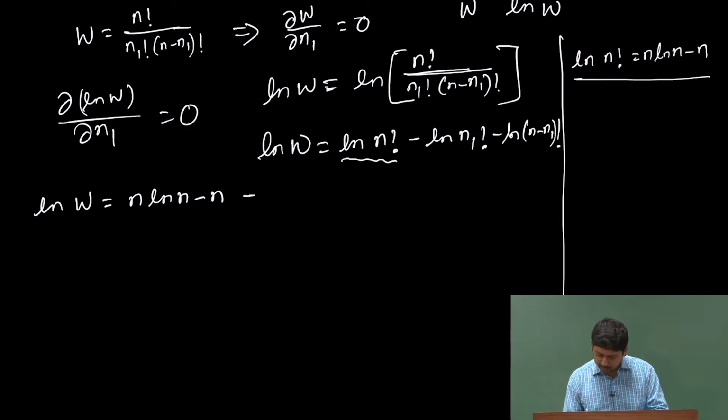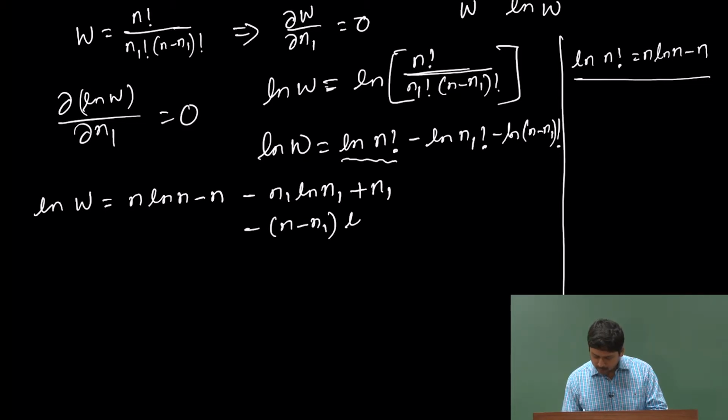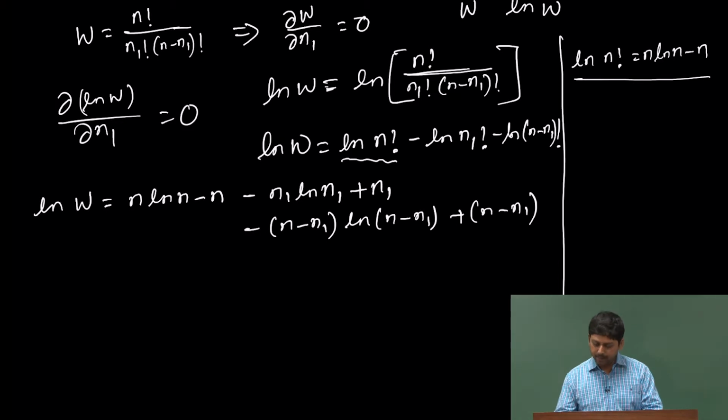My second term then is minus n 1 ln n 1, and instead of minus it will be plus n 1, and my third term which is minus n minus n 1 ln n minus n 1 plus n minus n 1. So, now my ln W is complete.